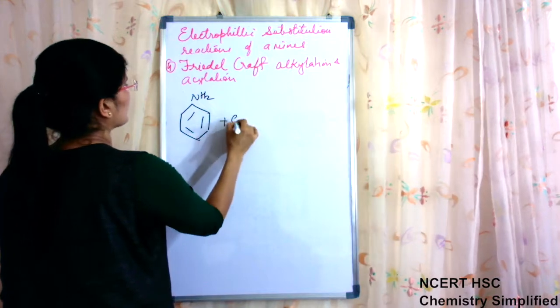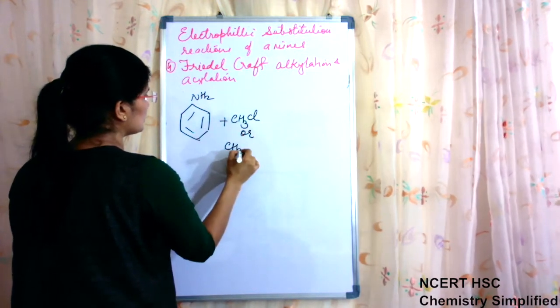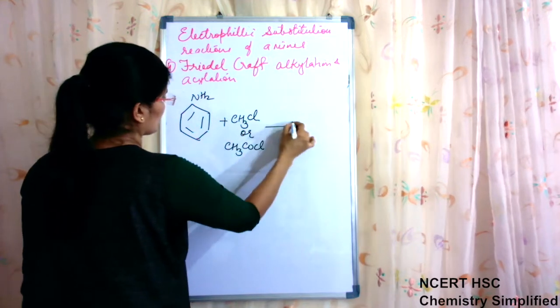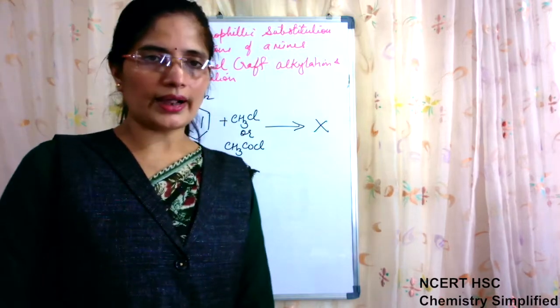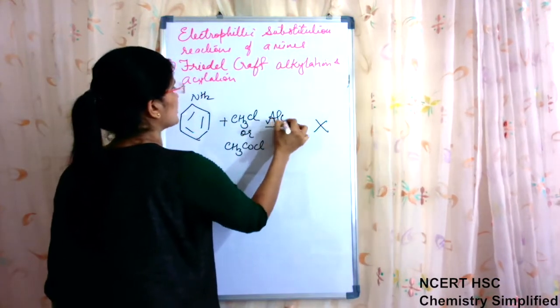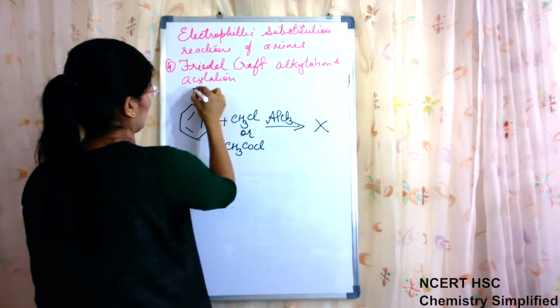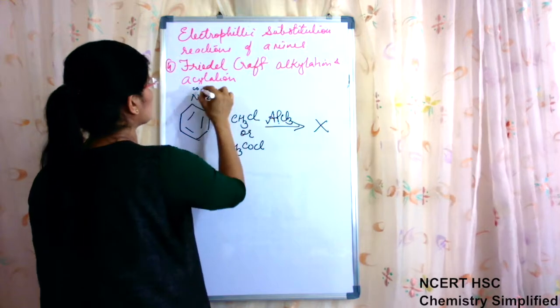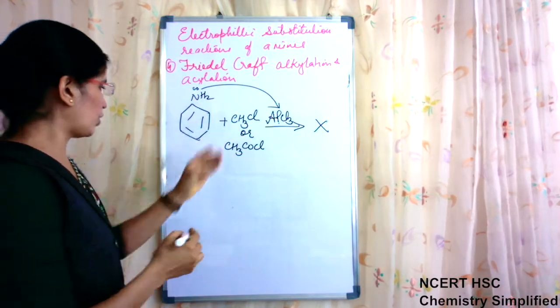Now for aniline also we have to remember this, that aniline with Friedel-Crafts alkylation CH3Cl or acylation CH3COCl, the reaction does not occur. Okay, why does the reaction not occur? Again, the catalyst used here, AlCl3, is the catalyst. This is an electron deficient compound, so it forms a salt with the lone pair of aniline.